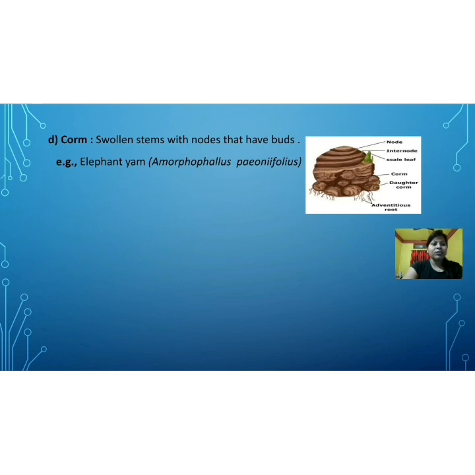Nodes and internodes are there, and through that corm some new buds are developed, labeled as scale leaf, and through that a new elephant yam plant will be developed. The common local name is ulkosu. I hope that you have seen this. Elephant yam is an example of underground modified stem, and the part present as the vegetative part that takes part in reproduction is known as corm.